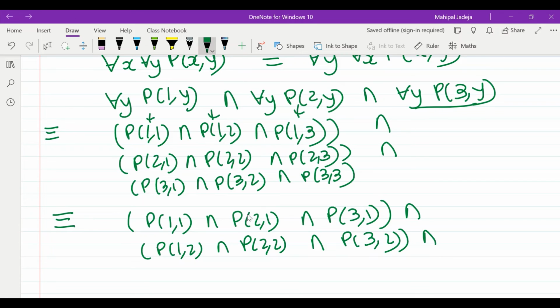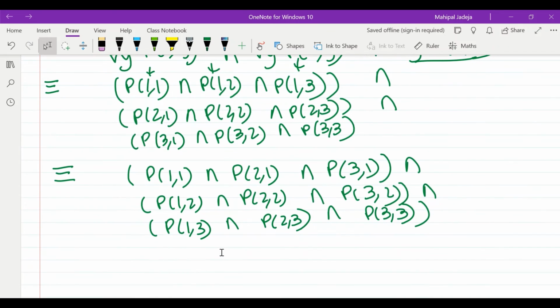And next I will write down the third column, which is p13 and p23 and p33. And if you observe closely, this is nothing but for all y for all x p of x comma y, right?